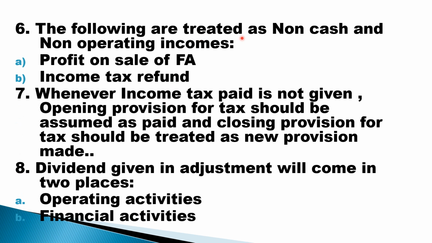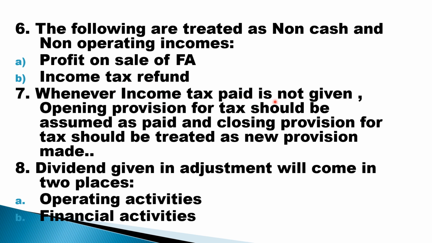The following are treated as non-cash and non-operating incomes. So what are non-cash incomes? Those incomes where we don't receive any cash, where cash is not affected. Non-operating income means those income which is not related to day-to-day activities of the business. Example, profit on sale of fixed asset is a non-operating income. Income tax refund is a non-operating income. Appreciation on fixed asset is a non-cash income, and so on.